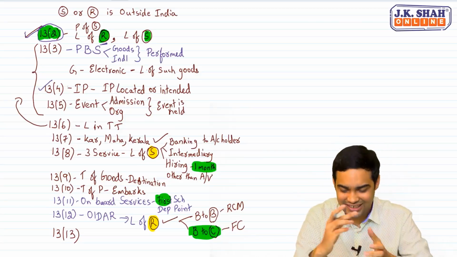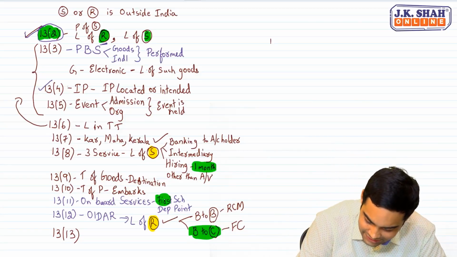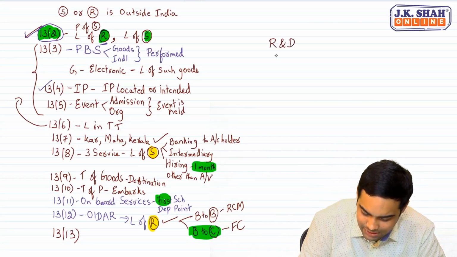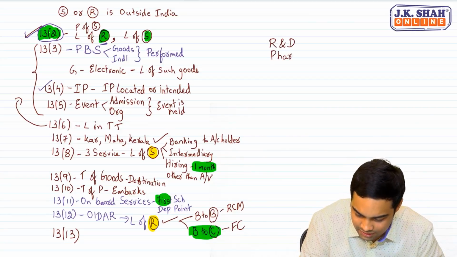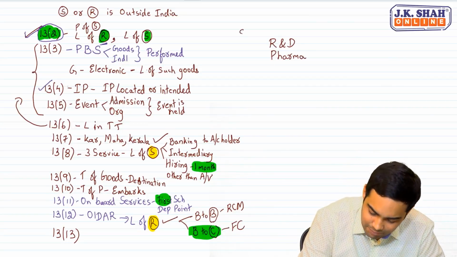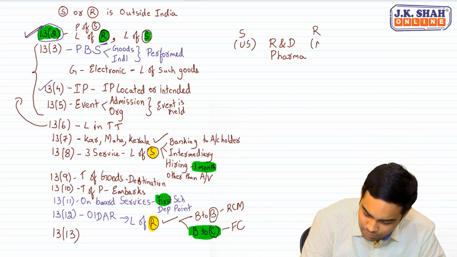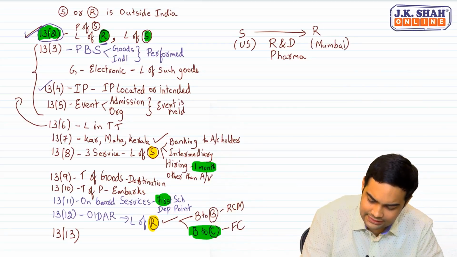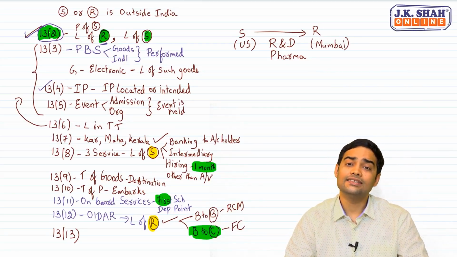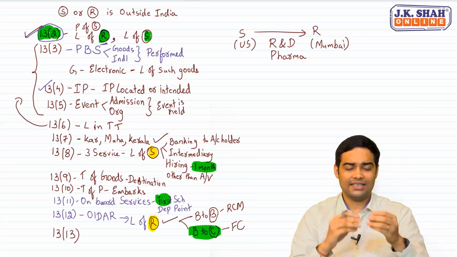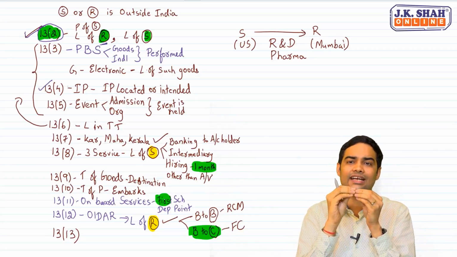Which are those 2 entries? One is to help pharma industry, research and development with regard to pharma industry. If the supplier is in US, recipient is in Mumbai. In such cases, what used to happen is some testing used to be done in India.